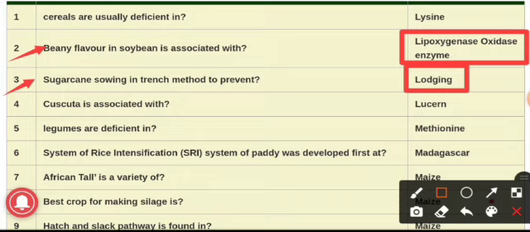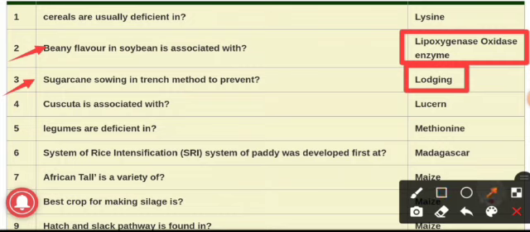This lodging can also be prevented by earthing up, wrapping and propping. And the trench method which is followed in sugarcane is adopted mostly in coastal areas. Deep U-shaped trenches are created at 75 to 90 centimeter spacing with 20 to 25 centimeter of depth.